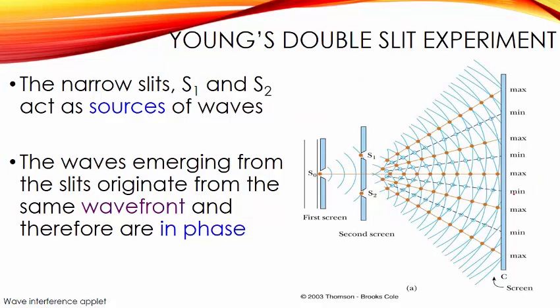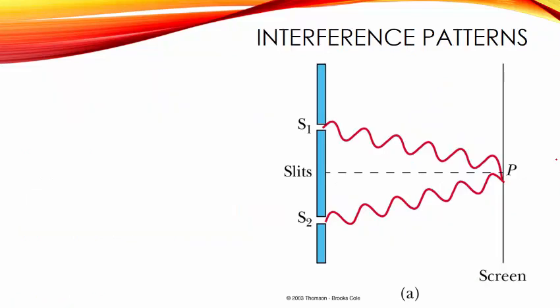So the narrow slits, as I mentioned, act like sources of waves. The waves emerging from the slits originate from the same wavelength, so they started from here, so they have the same wavelength and they are in phase because this distance is the same. Right, and now these two sources will interfere or superpose with one another. You can see that this part is the constructive interference, this part is the destructive. Okay, so maximum is constructive, minimum is destructive. Let's look at that in detail.